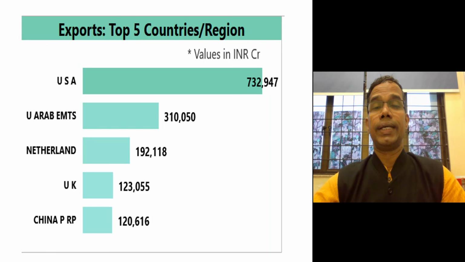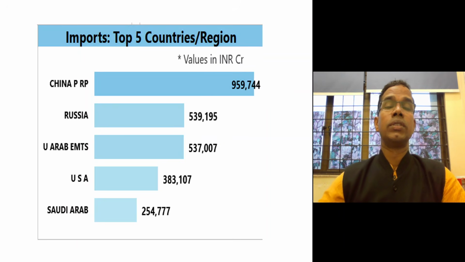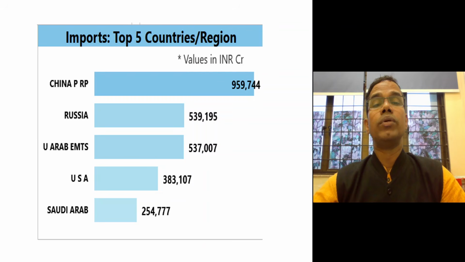So that is the export value for the top five countries where India exports. And if we see the import, from which countries India is importing the maximum commodities, then it is the Chinese People's Republic. From here, we import 9.59 lakh crore rupees worth commodities.